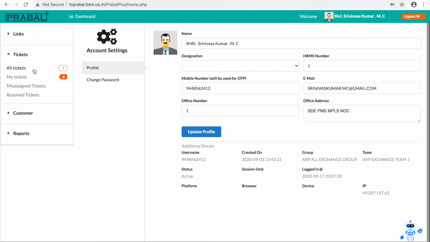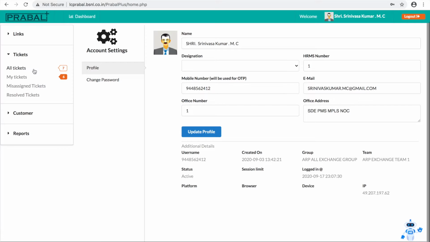All tickets means whatever links belong to my area or my exchange area, it will show in all tickets for the exchange user. If I am an SSA user, whatever faults are in my SSA, it will show in all tickets. Okay.